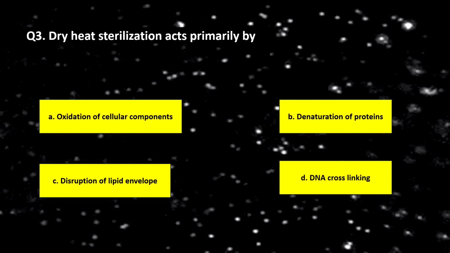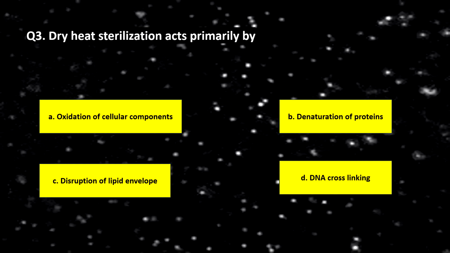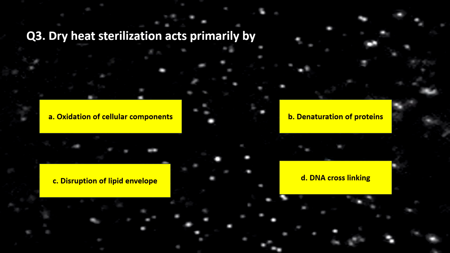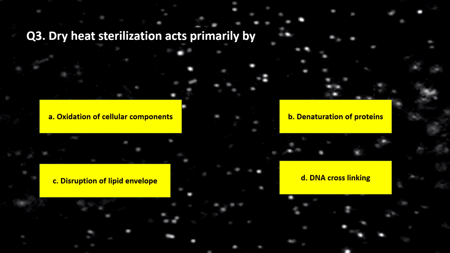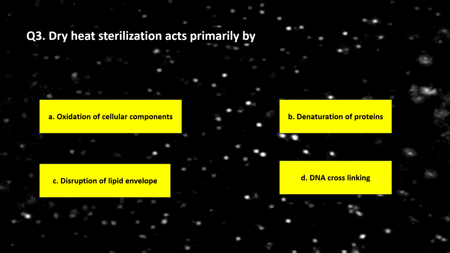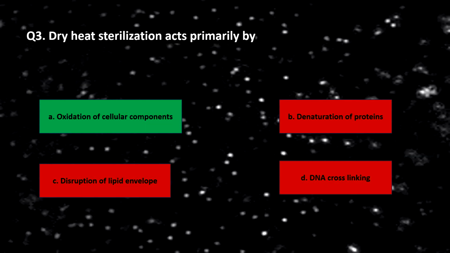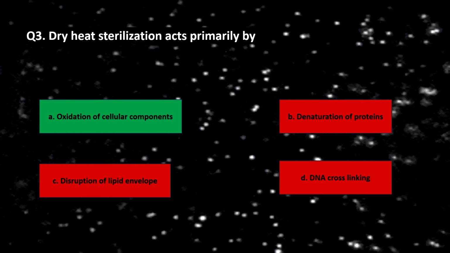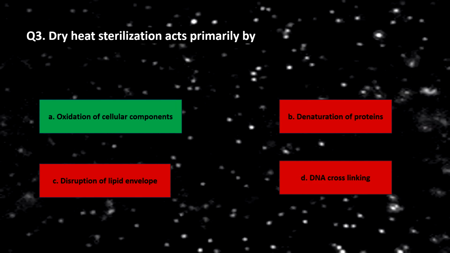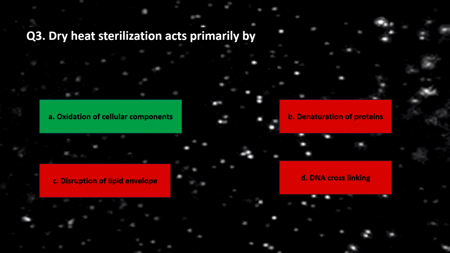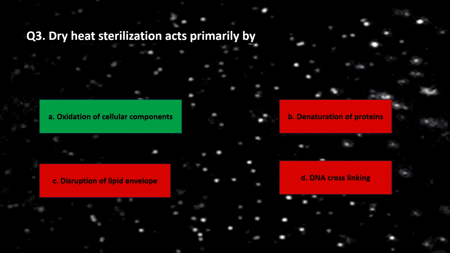So guess the answer. The correct answer is oxidation of cellular components, that is option A. So let's move to the explanation.